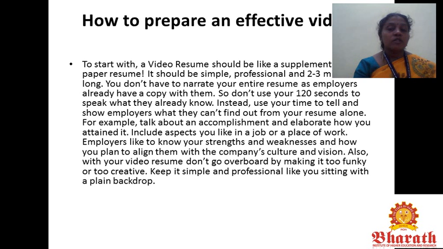For example, talk about an accomplishment and elaborate how you attained it. Include aspects you like in a job or a place of work. Employers like to know your strengths and weaknesses and how you plan to align them with the company's culture and vision. Also, with your video resume, don't go overboard by making it too funky or too creative. Keep it simple and professional, like you are sitting with a plain backdrop.